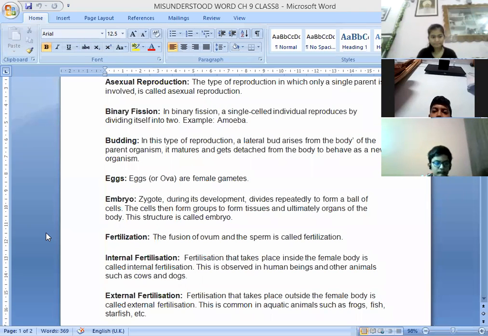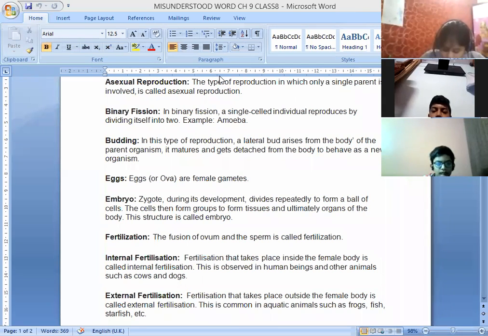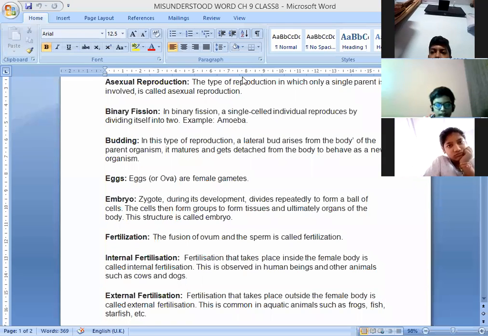Next, Simarjit and Prabsif. Yes, ma'am. Fertilization. Such fusion of the egg and the sperm is called fertilization. Okay. Prabsif, what's the next word? And after that, Prateksha will tell.